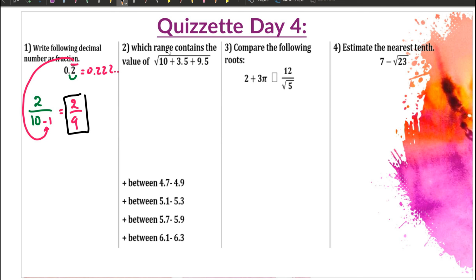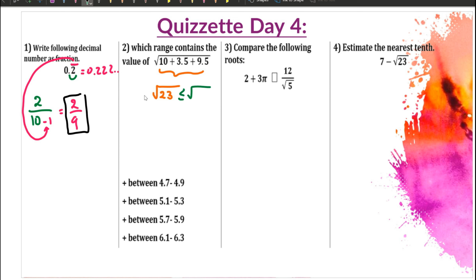Number 2, which range contains the value of square root of 10 plus 3.5 plus 9.5? So what we're going to do is add the numbers. Square root of 10 plus 3.5 plus 9.5, that will be 23. Give me 1 second. Yes, it's 23. So square root of 23 is not a perfect square number.